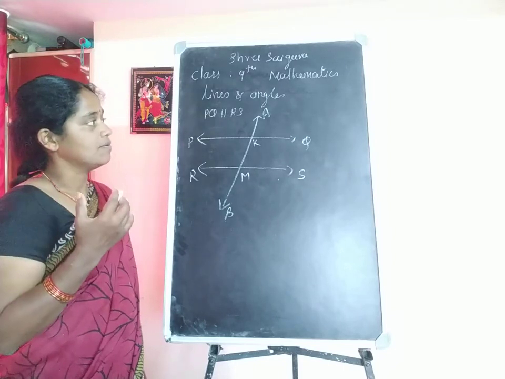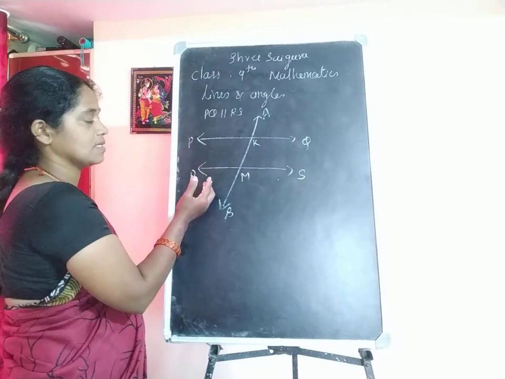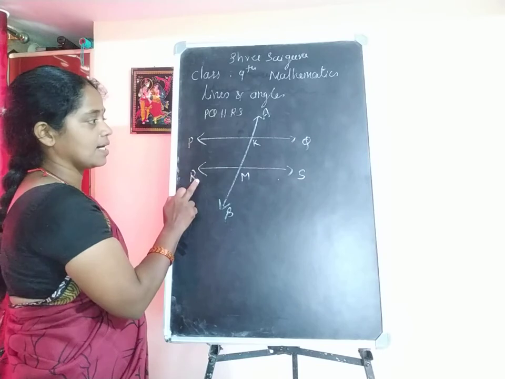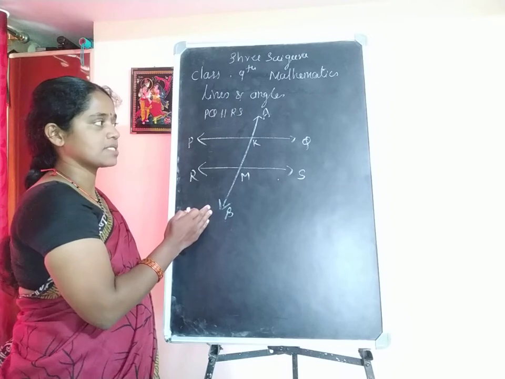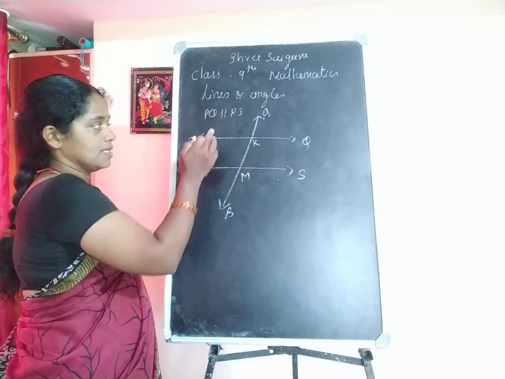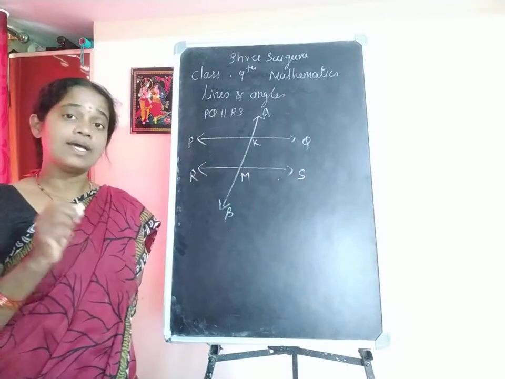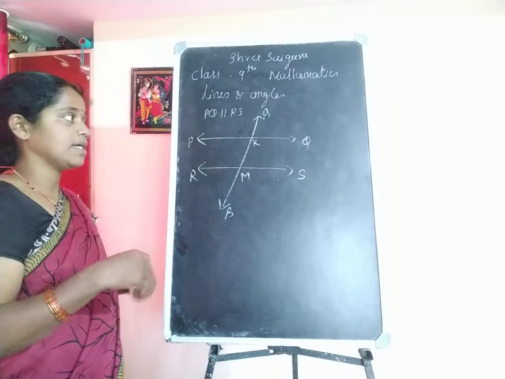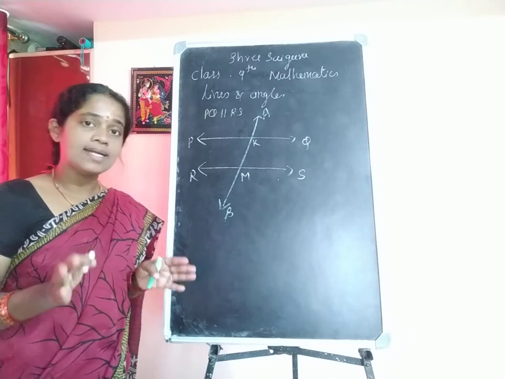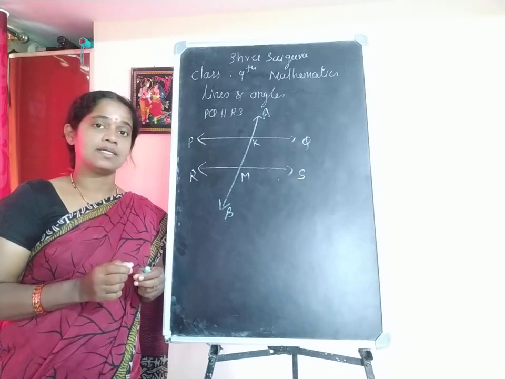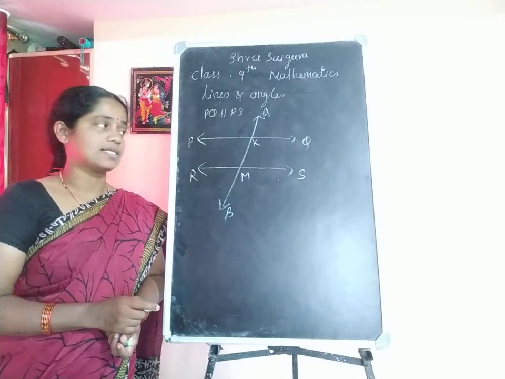So here we will see the pattern of the lines. PQ and RS are parallel lines, and AB is a transversal line which intersects these two lines at the points K and M. When the lines have this relation, many kinds of pairs of angles are possible. So dear students, this is the most important fact in this lesson.